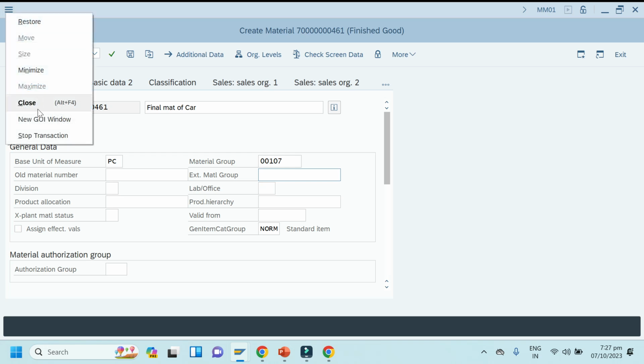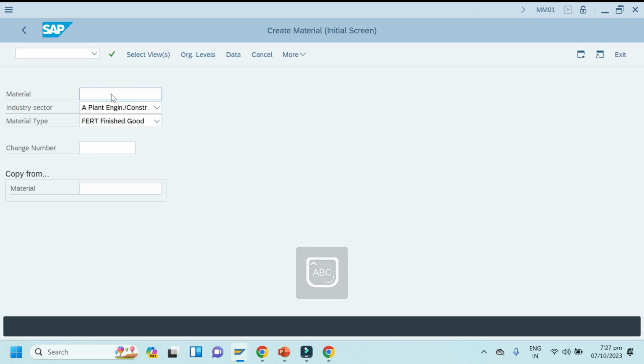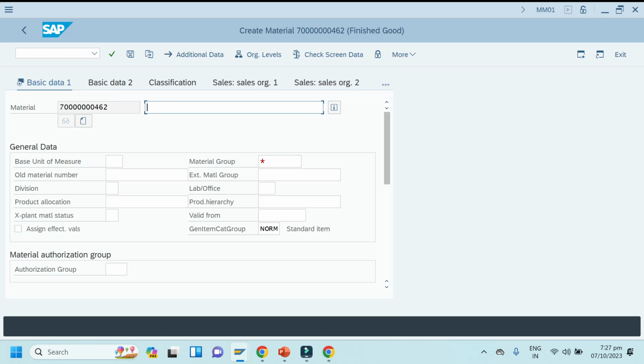I think it's not working. We have to go to new screen. Okay, we'll take it new screen. It's same, or all view as selected actually. So we'll take it piece.